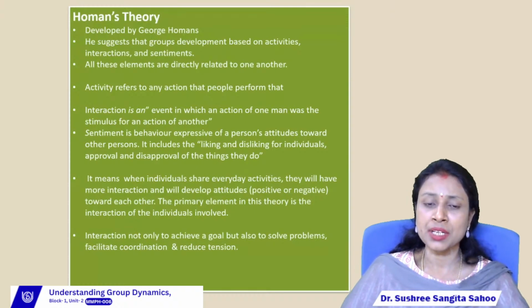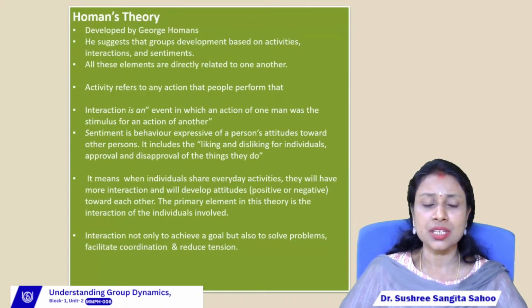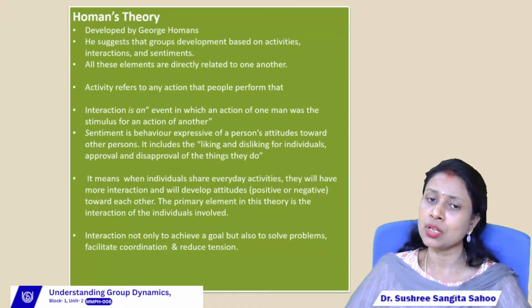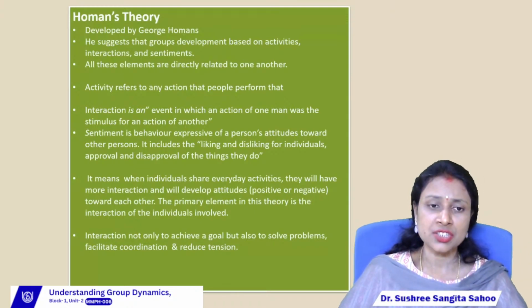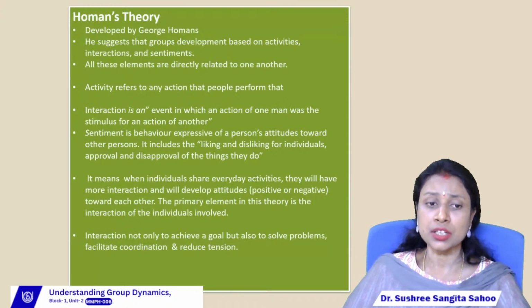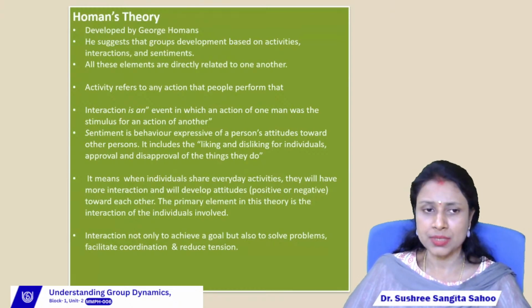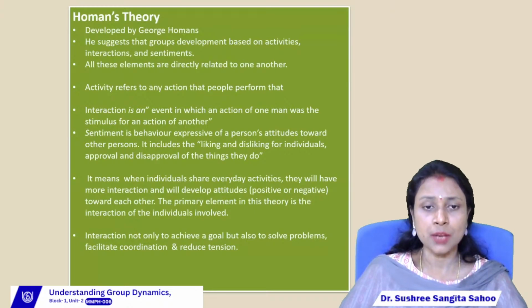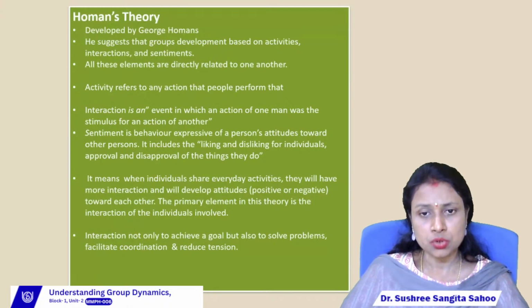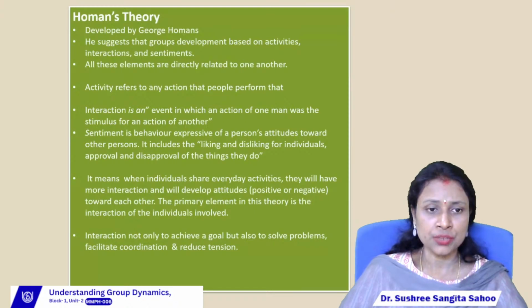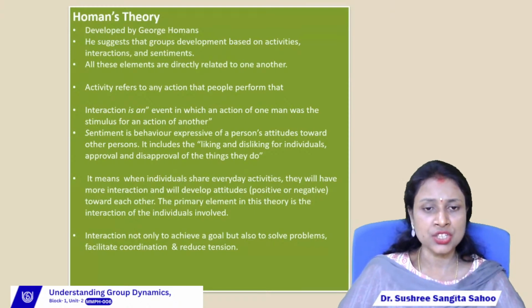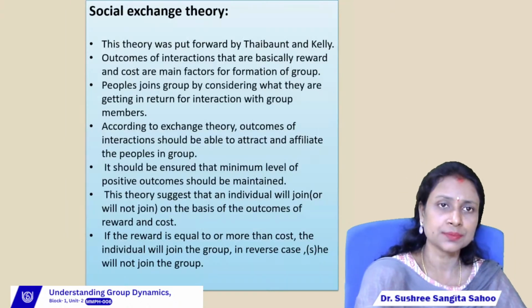So the primary element in this theory is the interaction of the individuals involved, right? Interaction is not only to achieve a goal but also to solve problems. So interaction doesn't help only to achieve the goals, but it also helps to find the solution of different problems, then facilitates the correlation and reduction of tension.